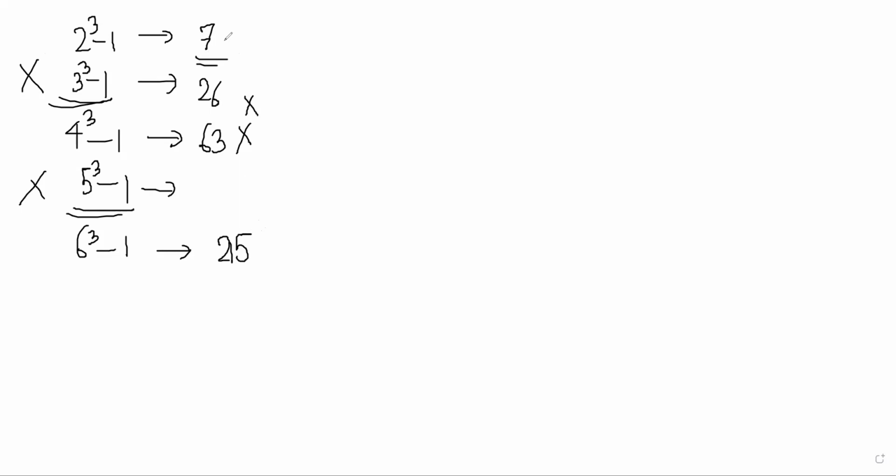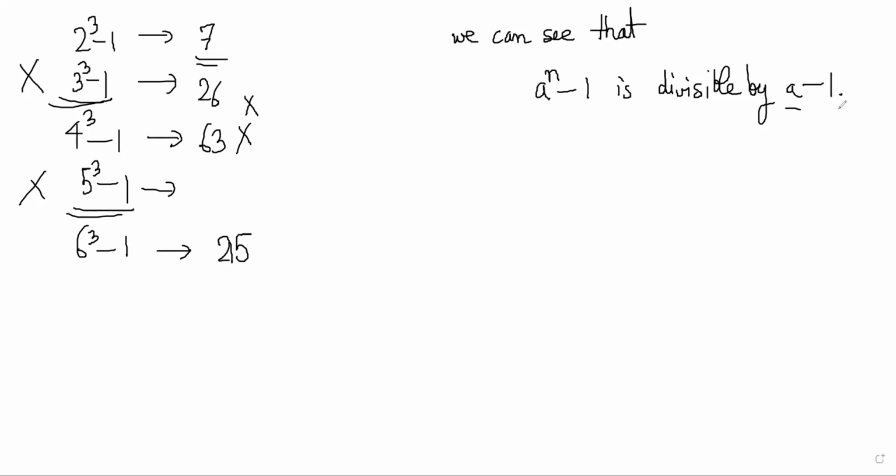Correct. So again, every time you're getting one answer. So we can see that a power n minus 1 is divisible by a minus 1. Why? Because here, think of what in this table we are getting.